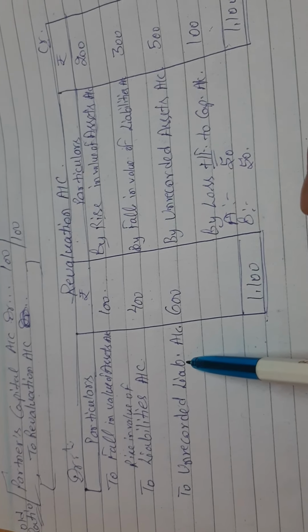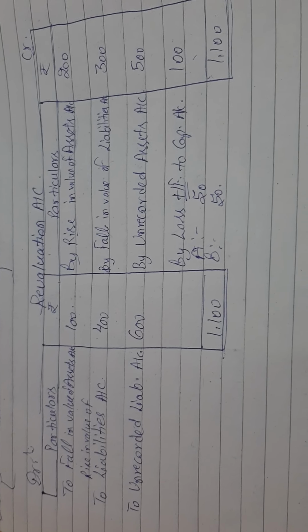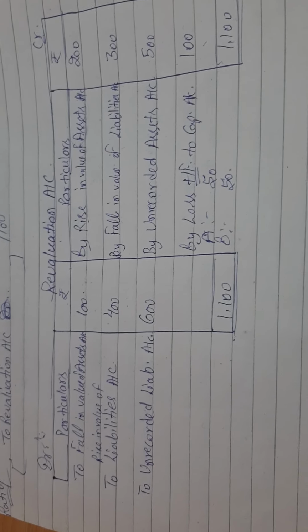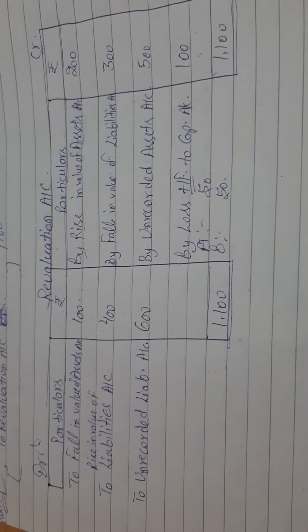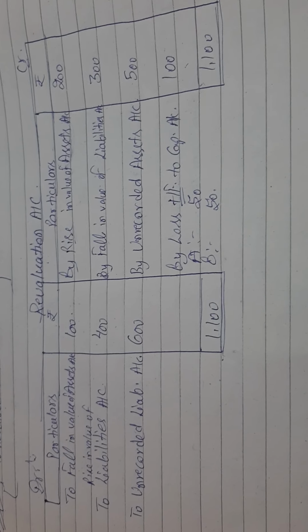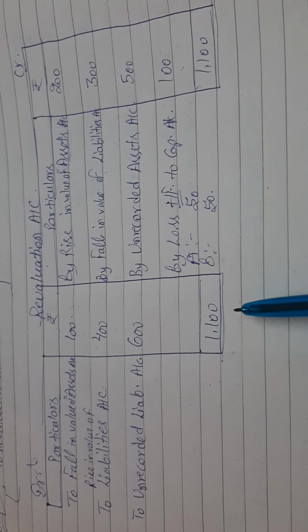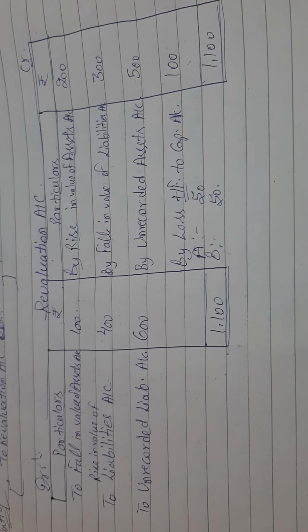So now we are going to look at the entries which we have to pass when the question says that instead of a journal entry you have to pass an adjustment entry or single entry. The question says the data is given related to the revaluation account, but the question will say not to prepare the revaluation account. What you have to do? Either you have to pass the adjustment or single entry, or the question will say not to record the altered values.